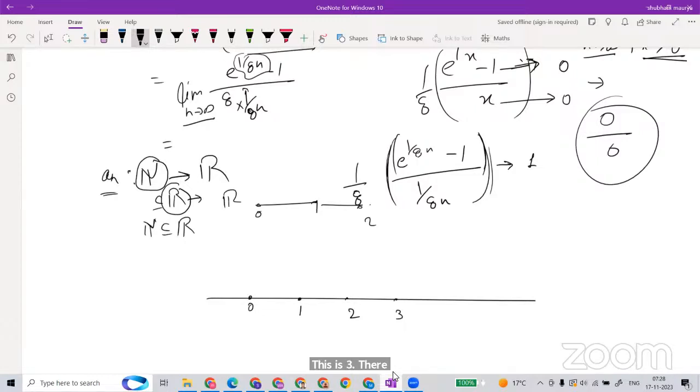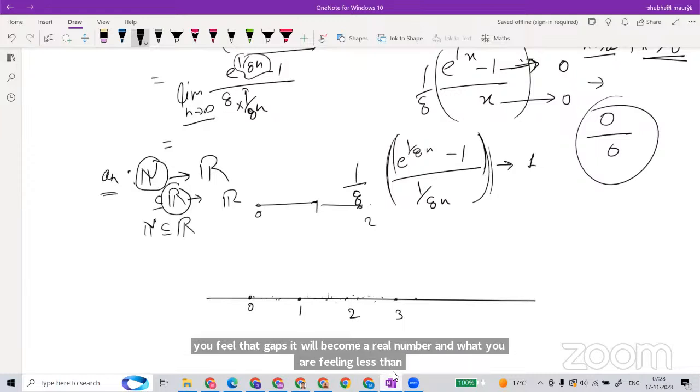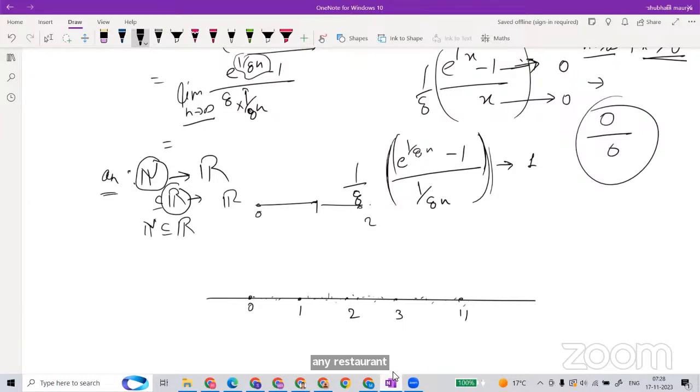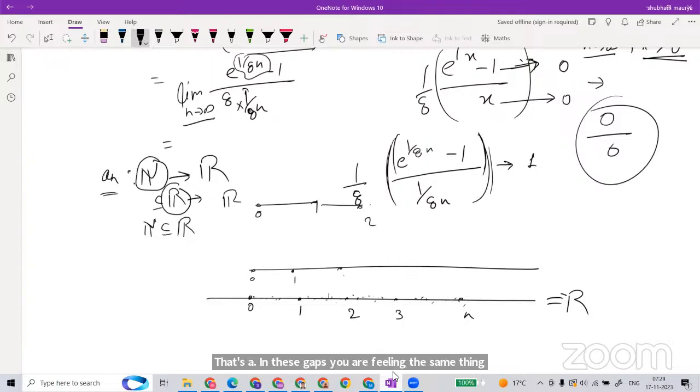And what are you filling? Rational and irrational numbers. That's all, right? In these gaps you are filling the same thing, and it will become the real numbers. Otherwise, you can think of it as natural numbers. So whatever we have here will happen on the real numbers, and the same behavior will happen with the natural numbers also. So this is a merging of real numbers and natural numbers. What is the difference? Only the gaps I am filling.